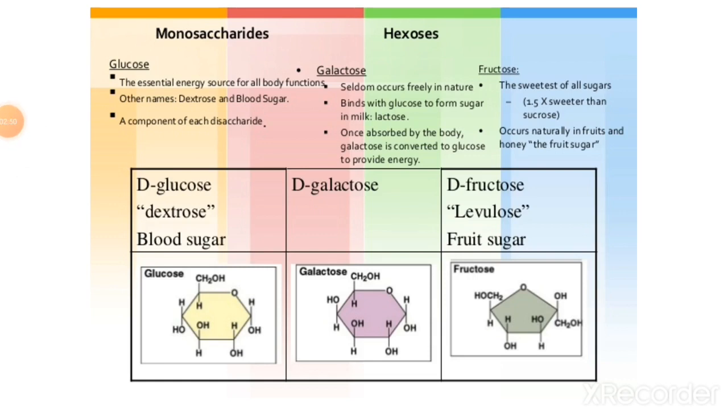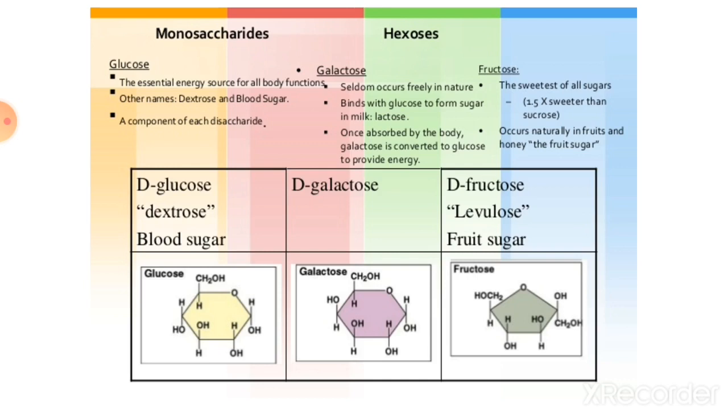Galactose binds with glucose to form the sugar in milk, that is lactose. How is lactose formed? It is formed by galactose and glucose. Once absorbed by the body, galactose is converted to glucose to provide energy.